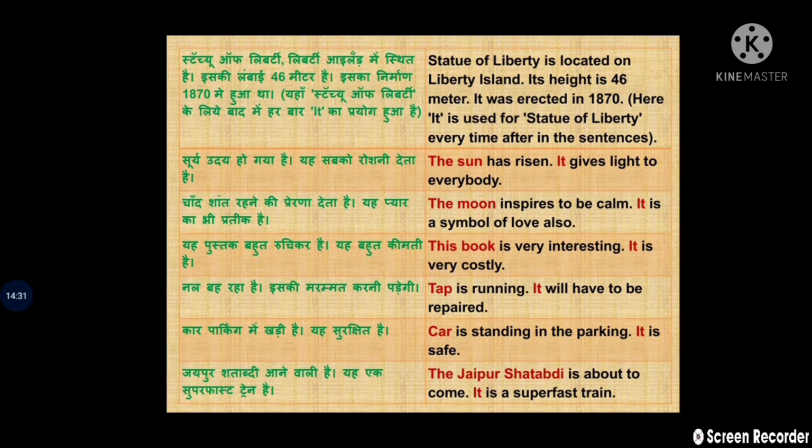Clear? Second, the sun has risen. It gives light to everybody. The moon inspires us to be calm. It is a symbol of love also. So the moon is a symbol of love also. It is repeated with the personal pronoun it. This book is very interesting. It is very costly. So this book is replaced with it. Similarly, the third, fourth and fifth are written in the same way.